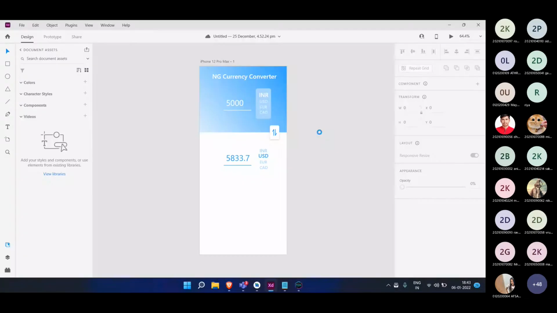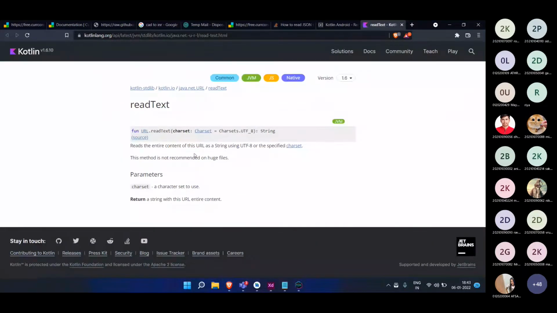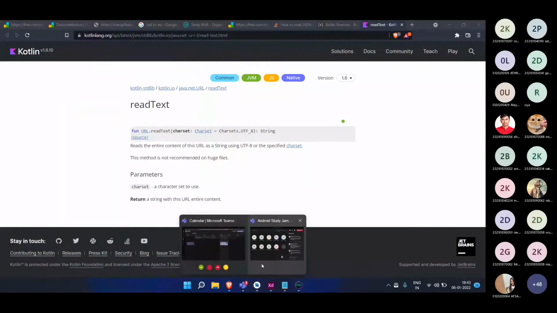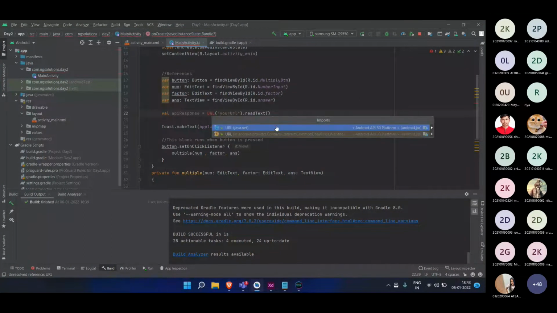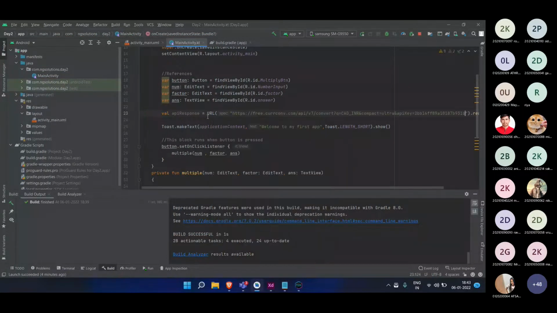If I go to the documentation again, let us see what they have done. If I go to the docs, yeah, okay, it is the Kotlin standard library: kotlin.io, java.net.URL, and readText. They are providing two options, so we will go with the first one. And here we need to paste our website link. So this is the link.